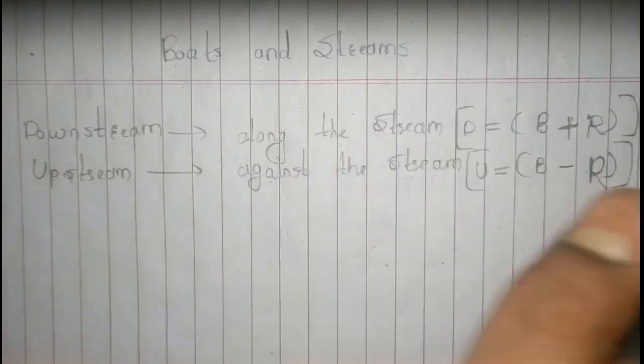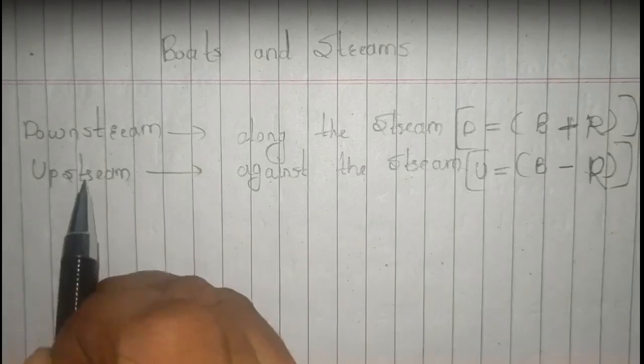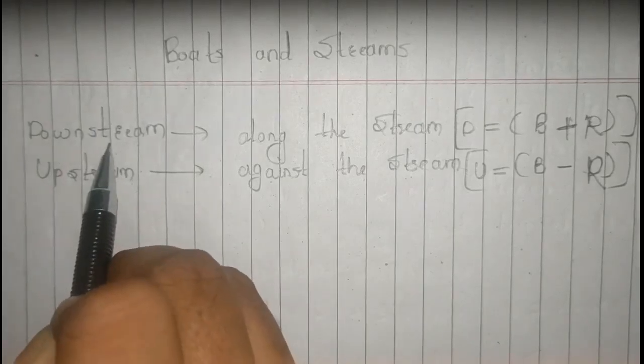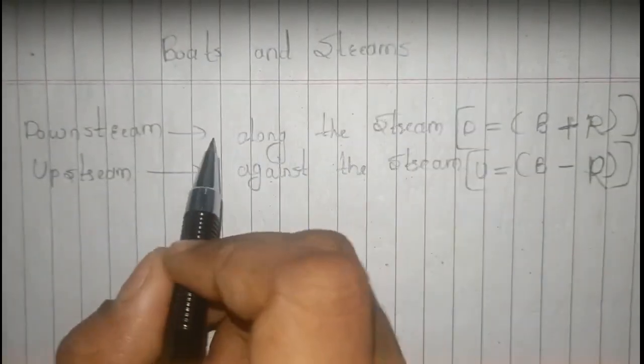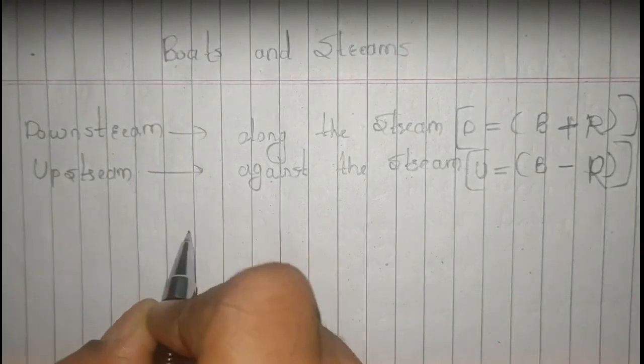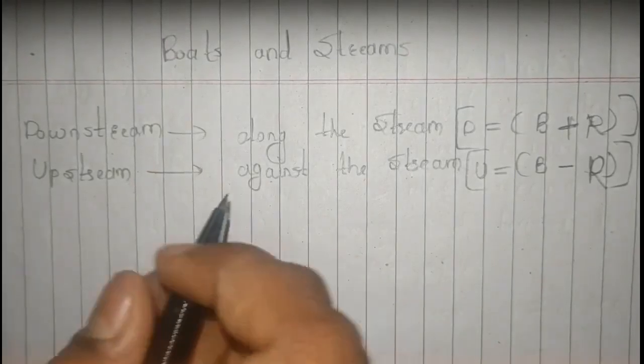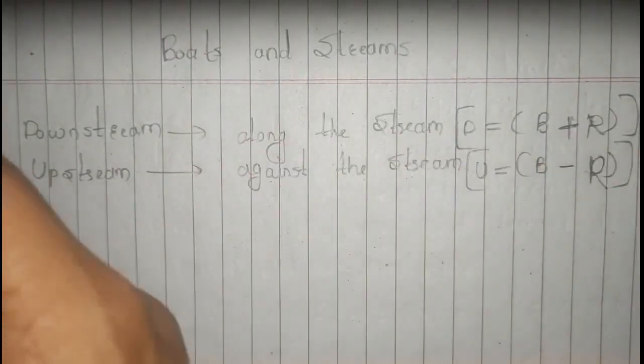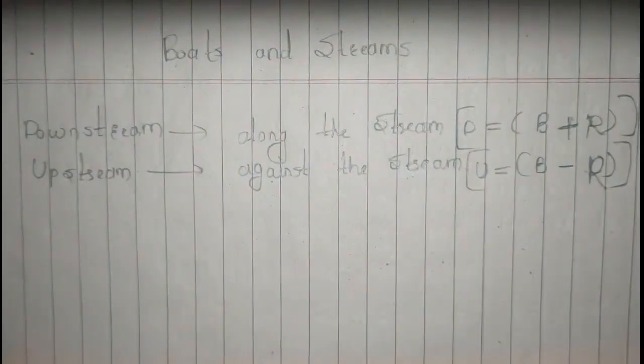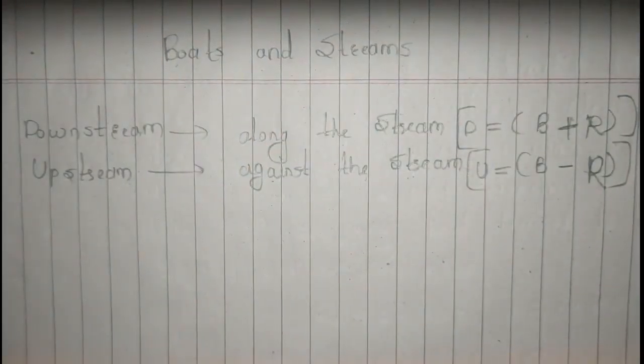Because when we talk about a river, it has its own speed, right? For example, when we say downstream, it is along the stream. When your boat or you are moving along the direction of your stream, that would be downstream. Whereas when you're moving against the stream, that would be upstream.